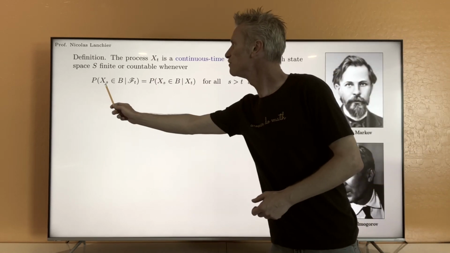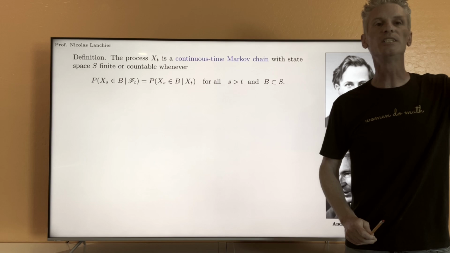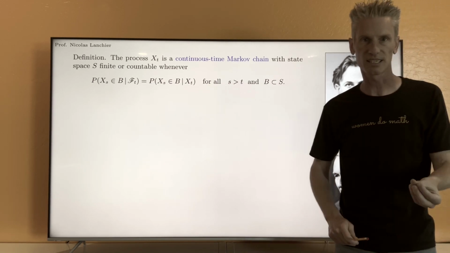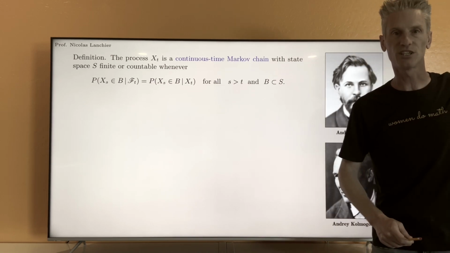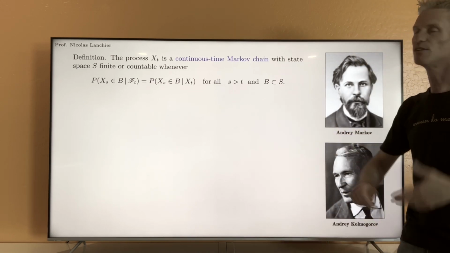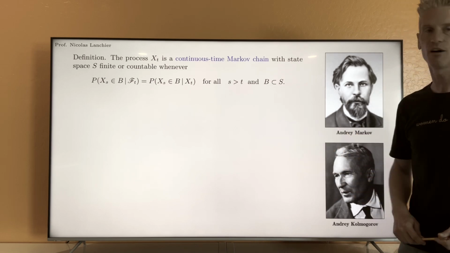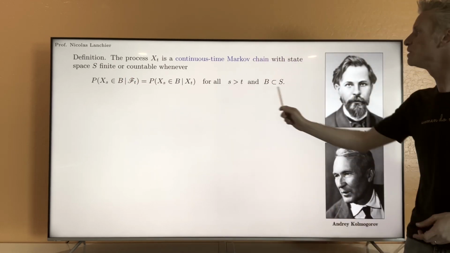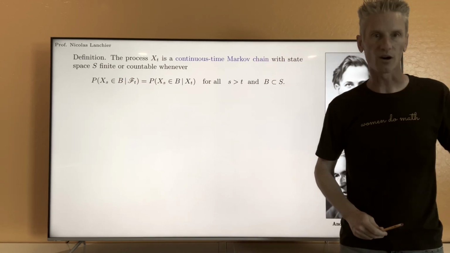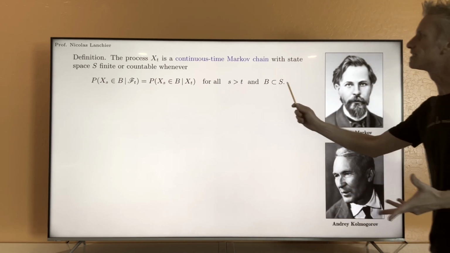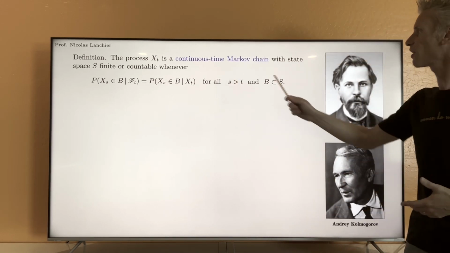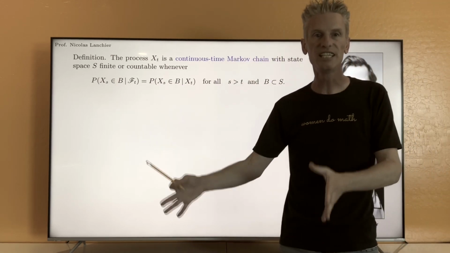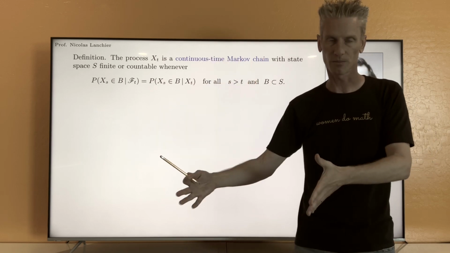So let's look first at this event that appears here again. That's a typical event in the future. In this expression, think of time t as the present time, and s is a very general time in the future. B is a very general subset of the state space S. Notice that because S is finite or countable, B is always going to be a Borel subset of S. And so, because s is a general time in the future and B is a general subset of S, X_s in B is a typical event, a very general event in the future.